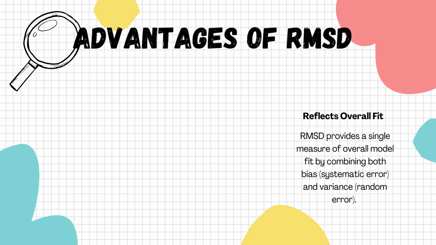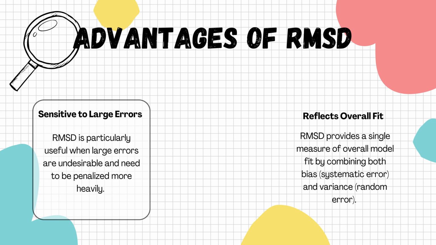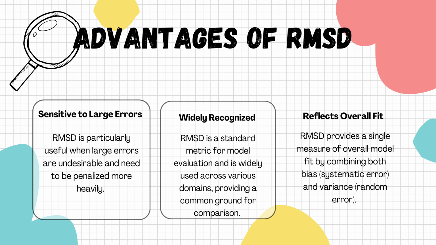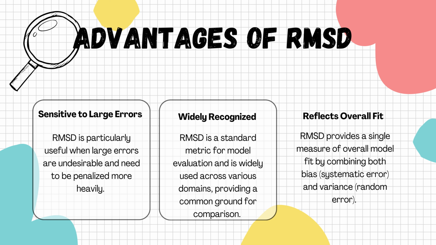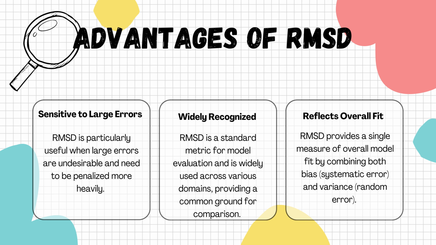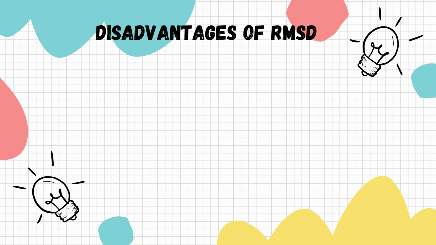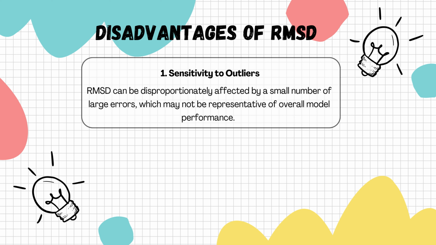Advantages of RMSD. 1. Sensitive to large errors. RMSD is particularly useful when large errors are undesirable and need to be penalized more heavily. 2. Widely recognized. RMSD is a standard metric for model evaluation and is widely used across various domains, providing a common ground for comparison. 3. Reflects overall fit. RMSD provides a single measure of overall model fit by combining both bias, systematic error, and variance, random error.